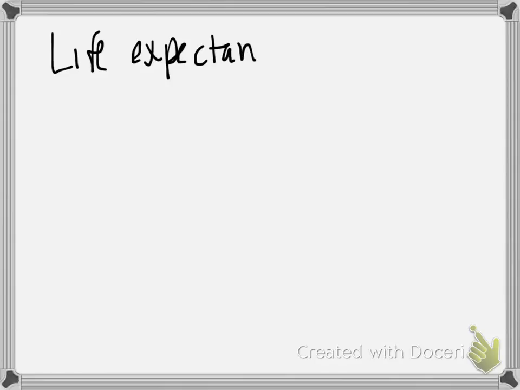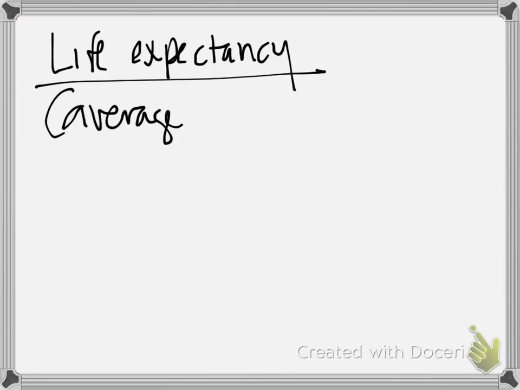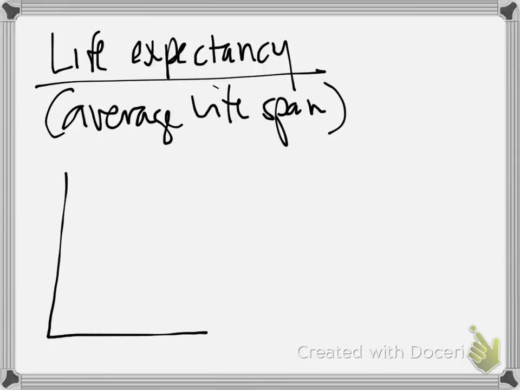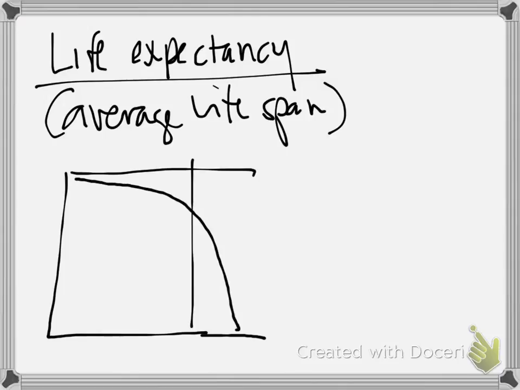Life expectancy, also known as average lifespan. Let's think about that in a species like humans, who has a survivorship curve where lots and lots of us survive childhood. Lots and lots of us live, and it's not until we get into the last quarter of our life expectancy that a lot of us start to die off.